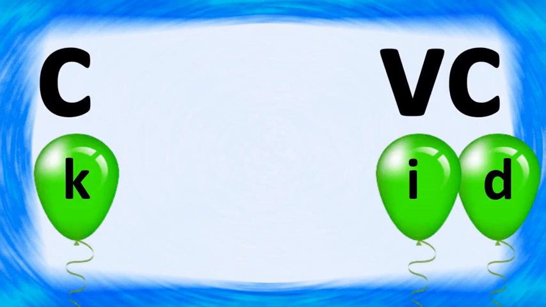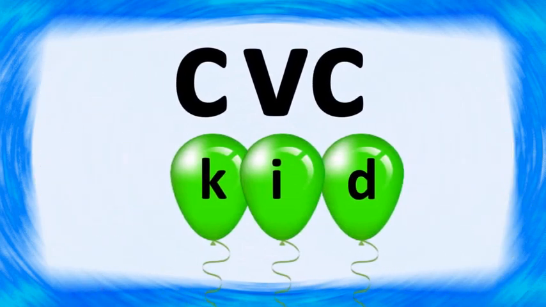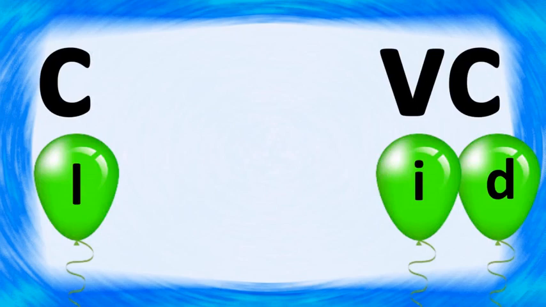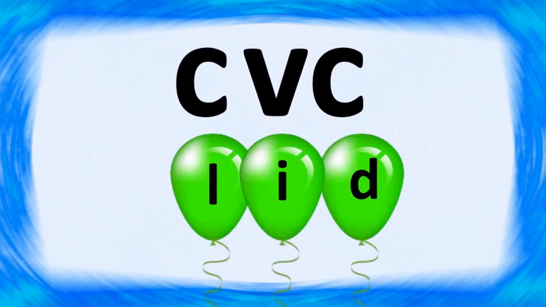Kid. Look at the image. Here we are using the word kid to mean a goat's baby. Lid. Together they form the word lid. What's a lid? Lid is a cover for any kind of container or vessels.